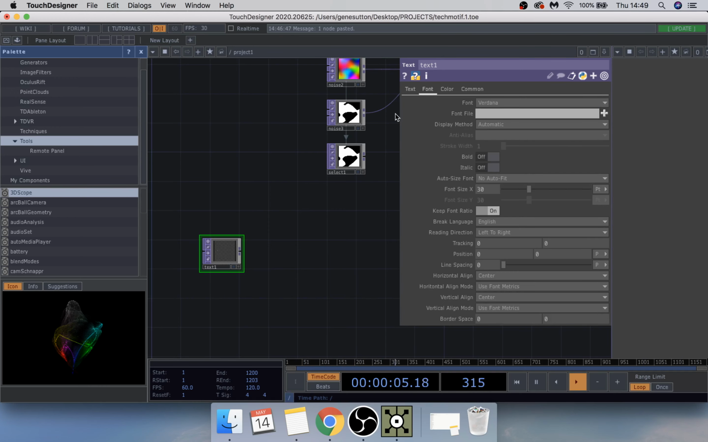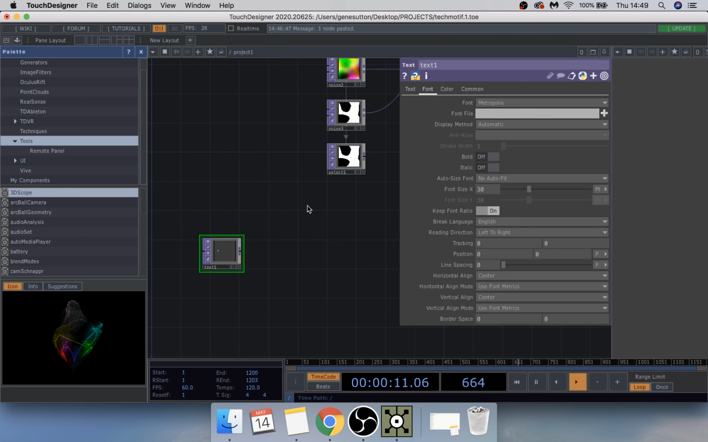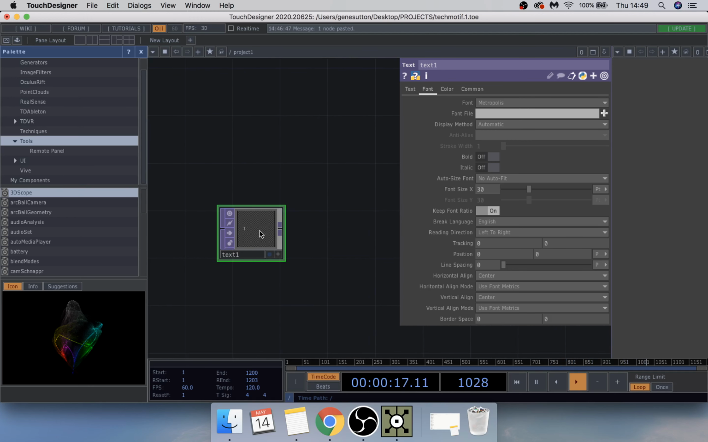and change the font to anything you want. I quite like the Metropolis font. I use that for most of my work. I've noticed that maybe it's because I'm using the Mac that the text doesn't actually seem to show here. If that is the case, you can just change this to bitmap and then it will show. If you're using a PC, I don't think you run into that issue. I'm not too sure.